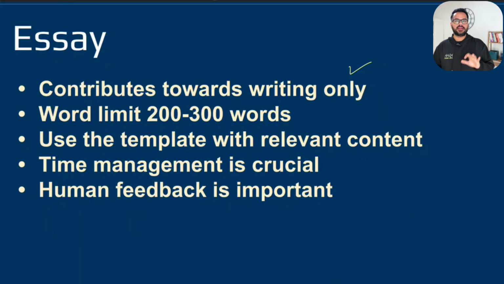As we know, even from 7th of August, the scoring is still going to be for the writing module only. They're not going to give you marks in any other section, but the scoring has increased dramatically. It used to be approximately 5, now 5 times. It's approximately 25, 26. So that's a huge jump. Word limit, we need to make sure it's between 200 to 300.